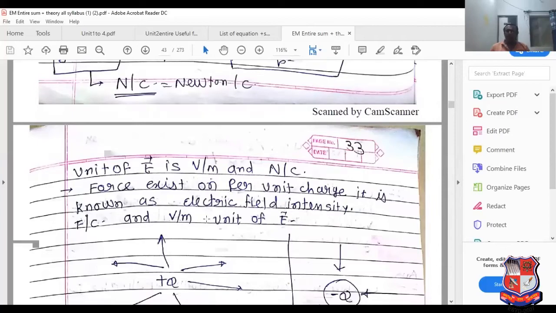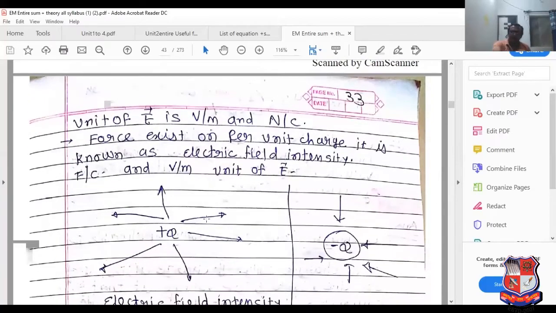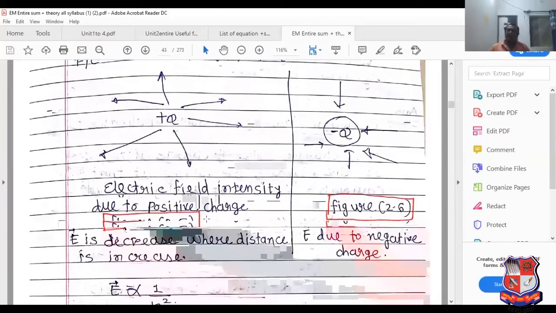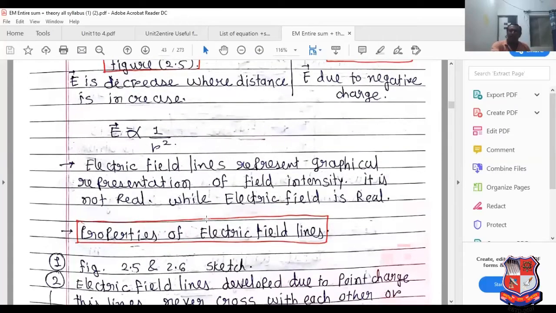Now, force exists on per unit charge. See, this is the definition. Force per unit charge is known as electric field intensity, and it is denoted in volt per meter. This is the electric field due to a positive charge, and here the electric field due to a negative charge. E is inversely proportional to 1 upon R square.